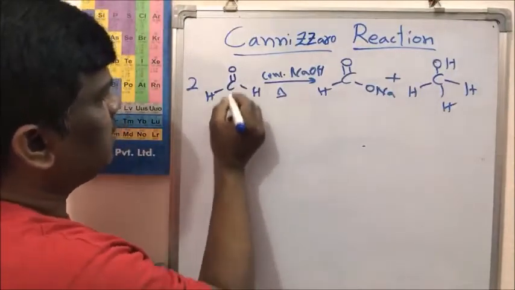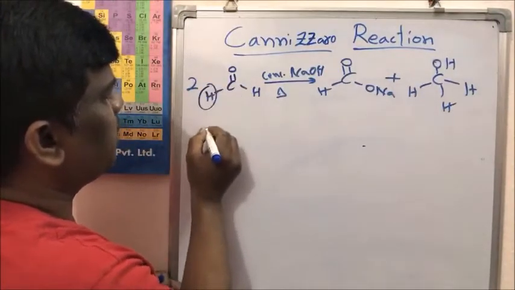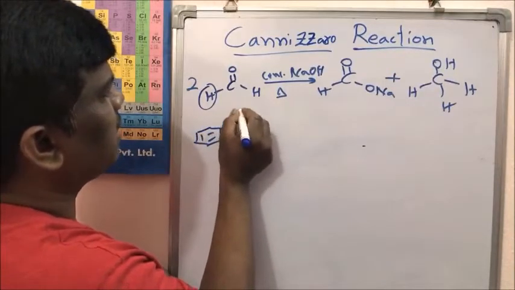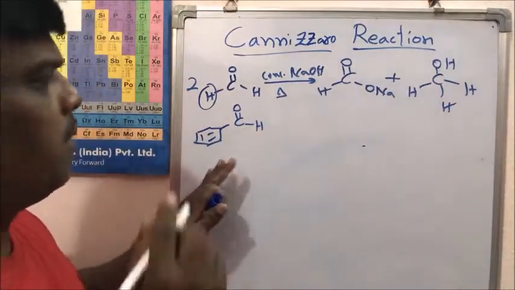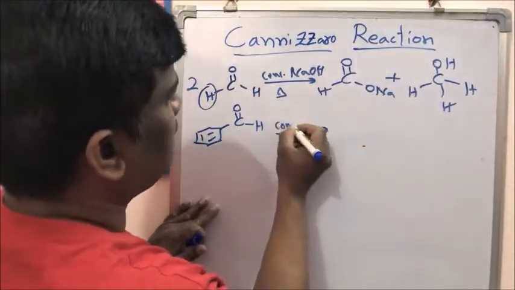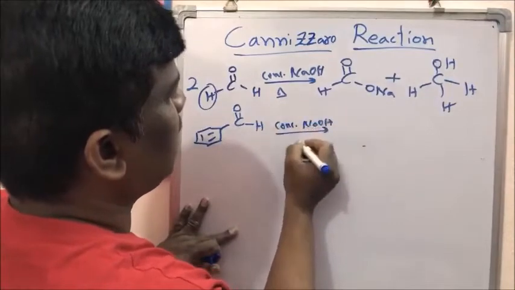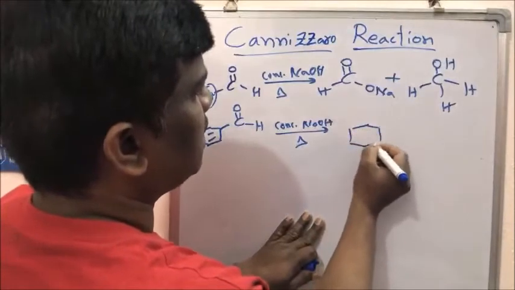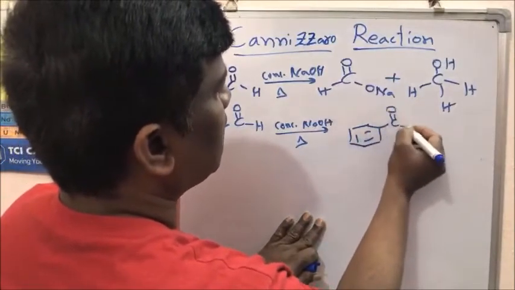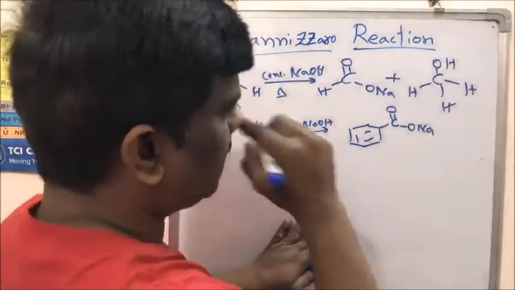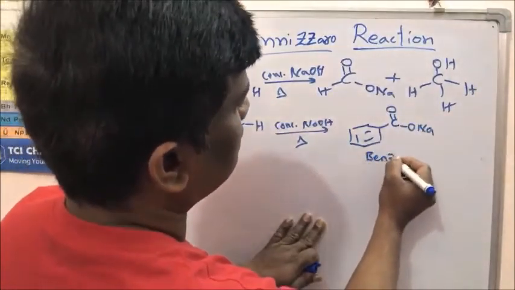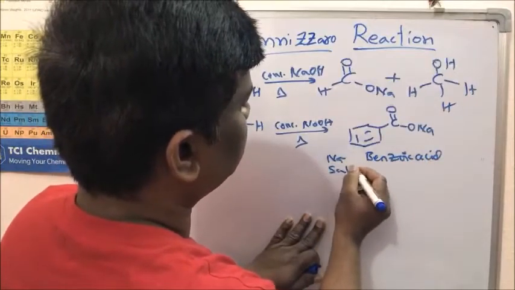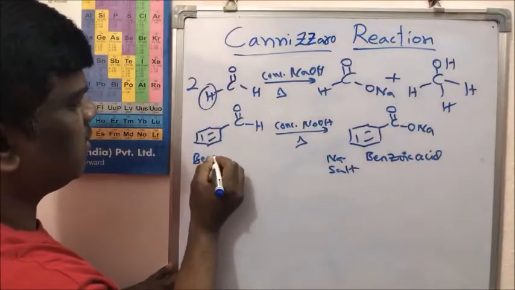So if, instead of formaldehyde, I replace it here with benzaldehyde, taking the benzene ring and the remaining thing is the same, what happens? Let us take concentrated NaOH and heating. What is the compound I expect? Yes friends, benzoic acid, sodium salt. This is benzaldehyde.